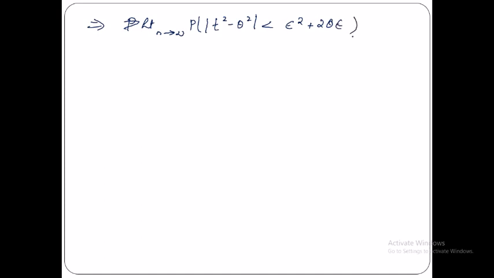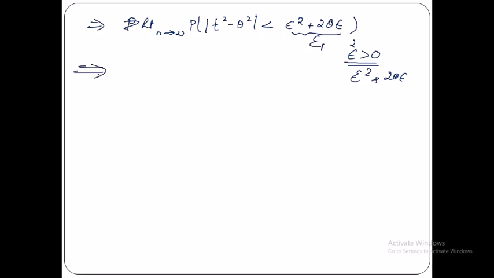Right, now I can write this as, anyways epsilon is a positive quantity, so epsilon square is also a positive quantity. Epsilon square plus something positive is again a positive quantity, so I'm going to term this as epsilon 1.